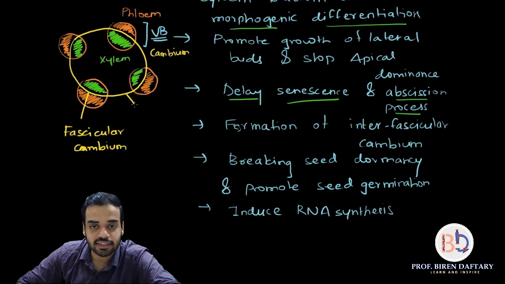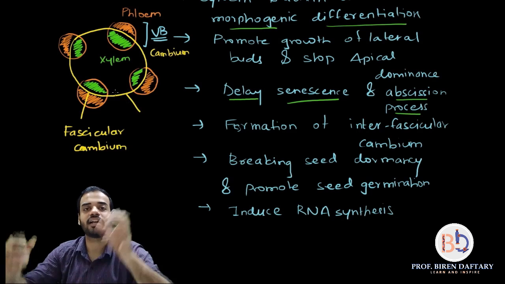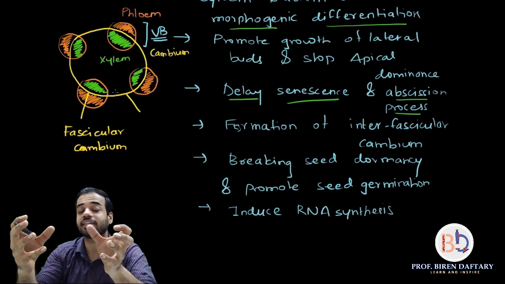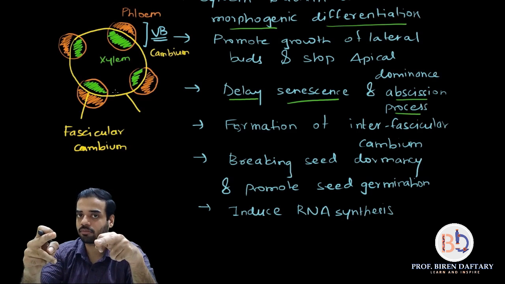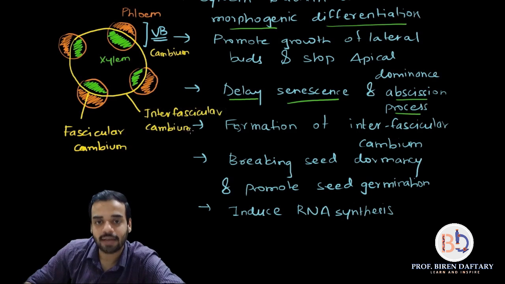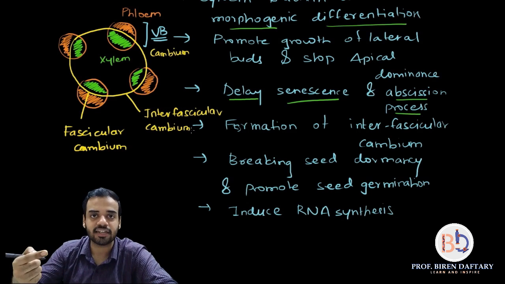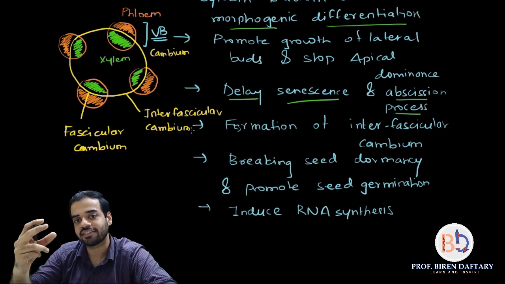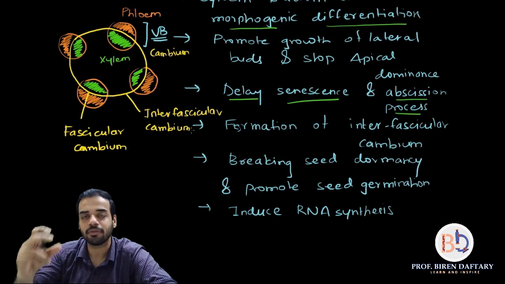Whereas this cambium is connecting two vascular bundles together. It is not present inside the vascular bundle. So this cambium is called interfascicular cambium. Are you getting the point? The cambium present inside the vascular bundle between the phloem and xylem is called fascicular cambium.